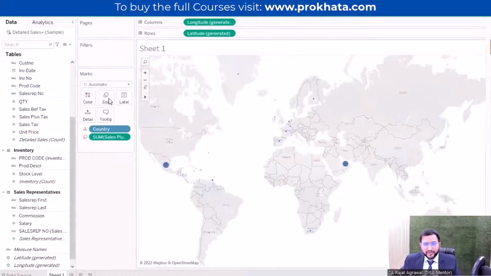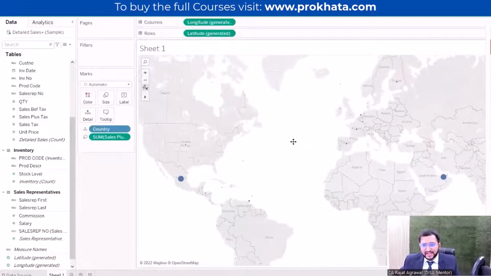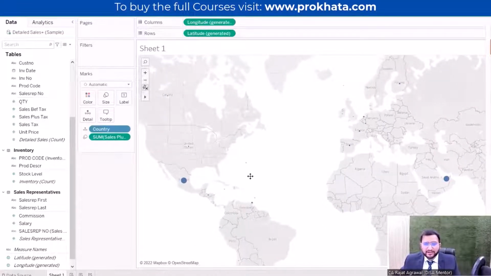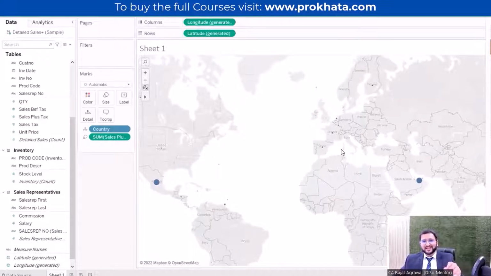To zoom this chart, you have to press shift and just scroll. So you can scroll by pressing the shift key. In this way, we can navigate through this chart and see. What we are seeing is that in Mexico there is a maximum sale, and here in UAE there is a maximum sale. So within a second, we know about this company, like where these people are operating.